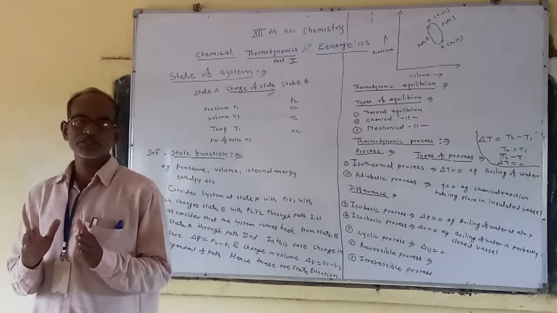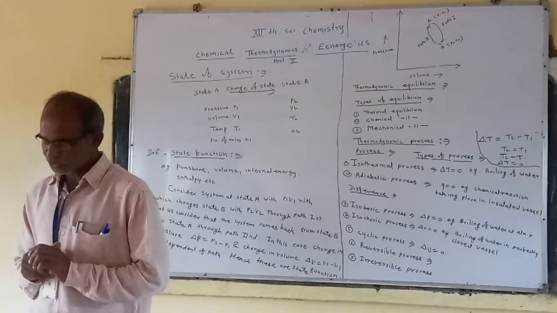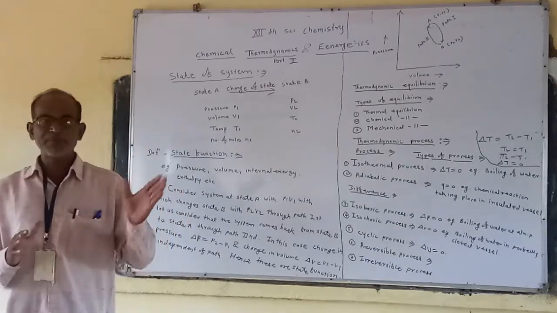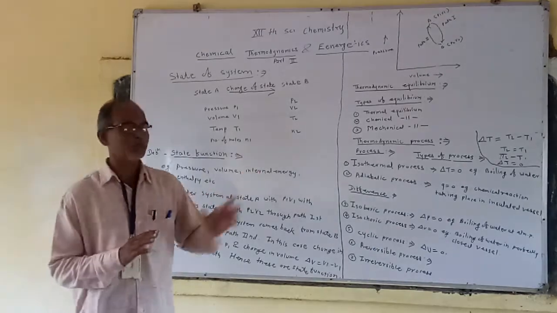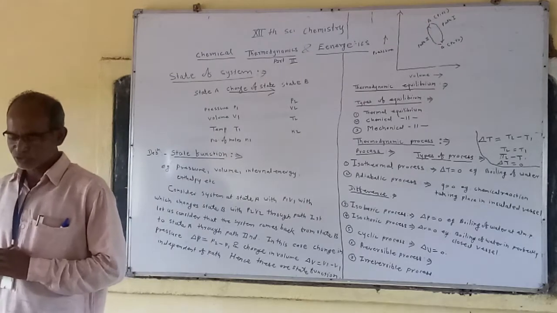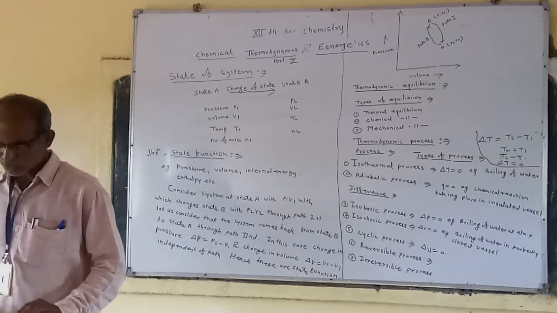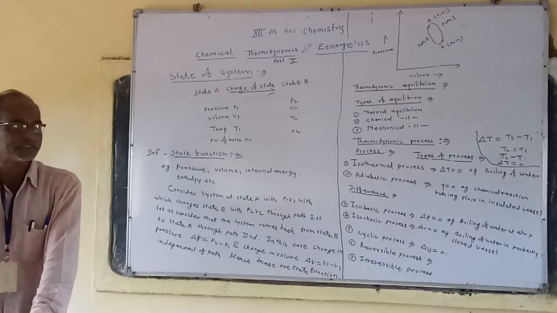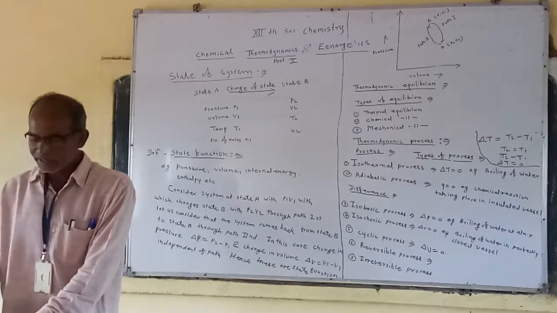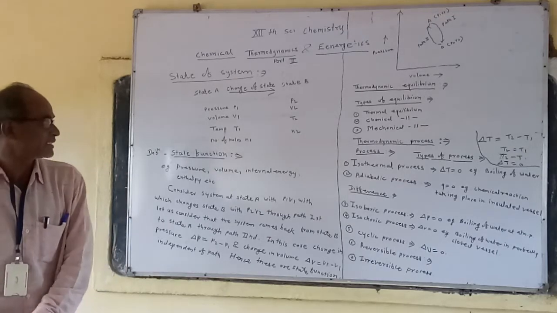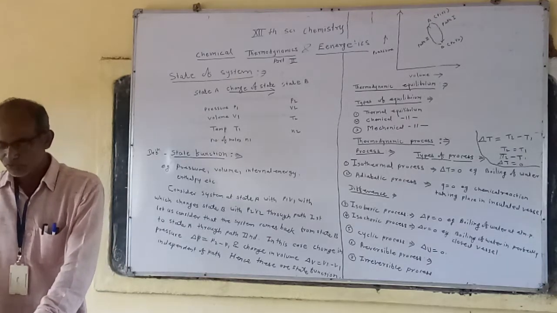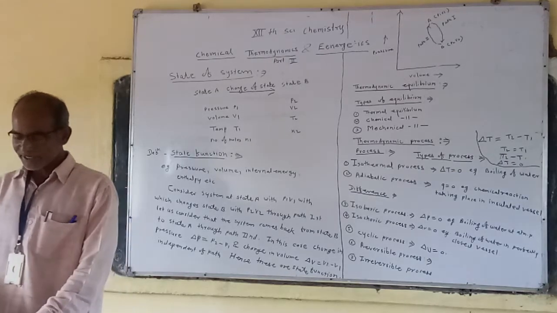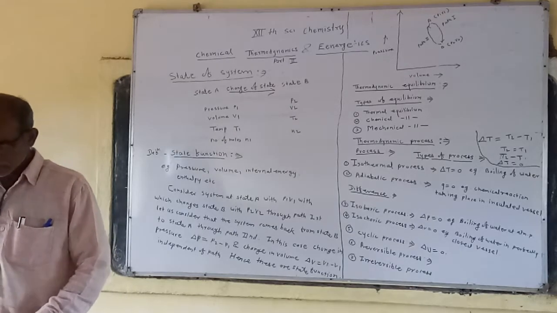In the adiabatic process, the heat remains constant. That is, we can also say which factor remains constant. In the isothermal process, the temperature of the system remains constant, and in the adiabatic process, the temperature of the system changes. Second point, internal energy remains constant, that is delta U is equal to 0 in case of the isothermal process, and in case of the adiabatic process, internal energy changes.